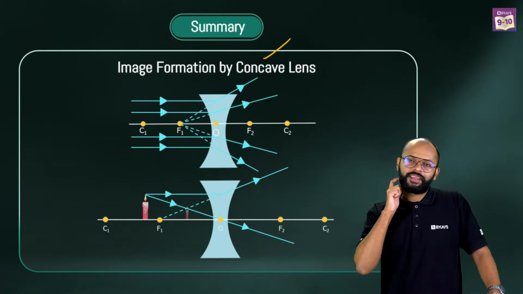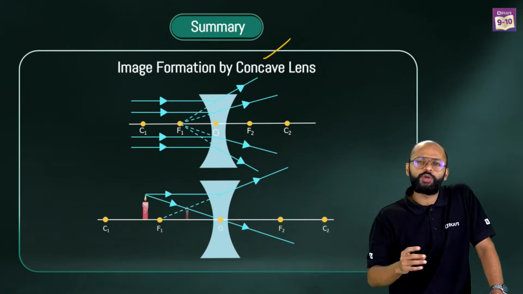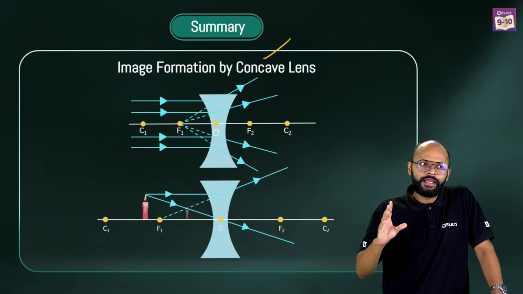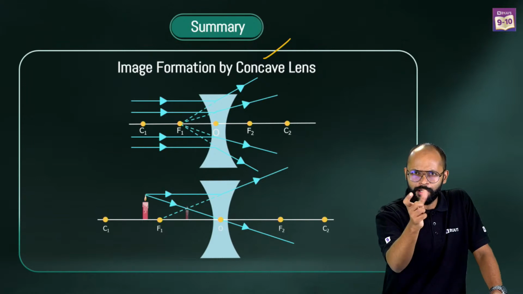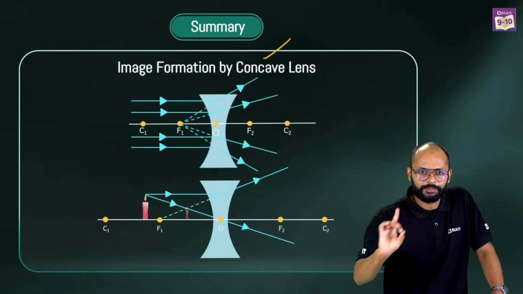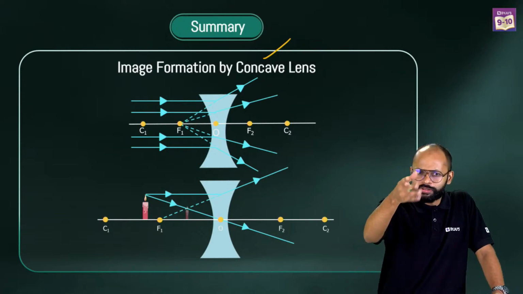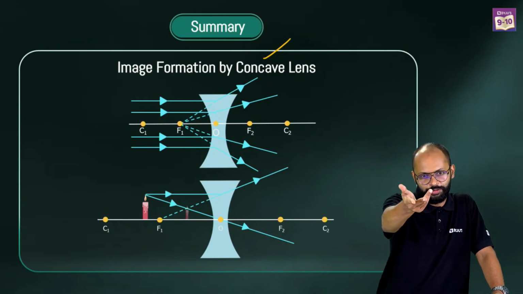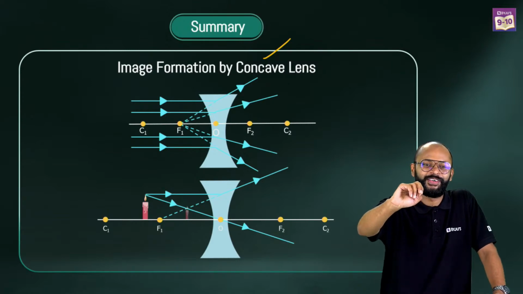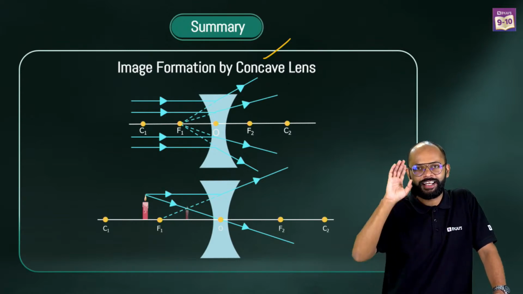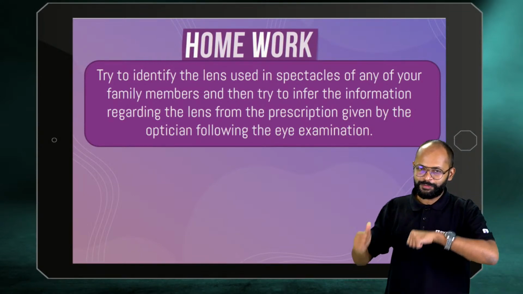Acha, can you tell me, when you go for an eye checkup, at least if you are not wearing, at least you have seen people who wear, you might have friends, in your family you might have people. So whenever you ask them, अरे आपका number कितना है? What is your eye power? They end up saying some number with some sign also, है ना? Do you remember this? They tell you some number, right? So you said -2, correct? Someone also said -2, someone said +2, है ना? So I got my specs, my first specs in class 11th actually. Plus minus sign, है ना? So the reason I asked you this question is because this is the homework question.